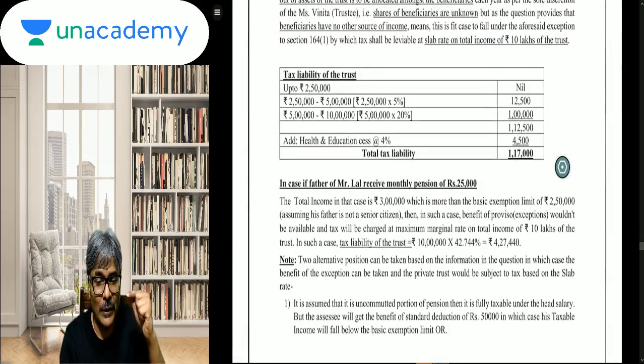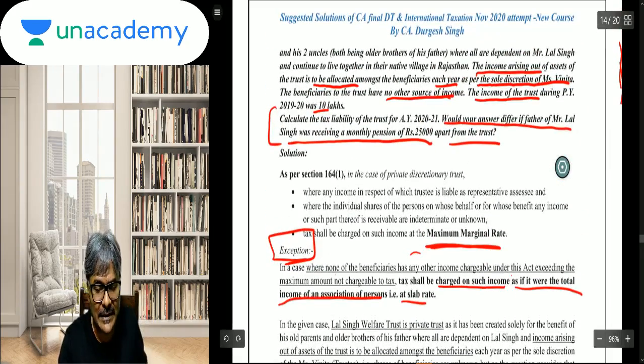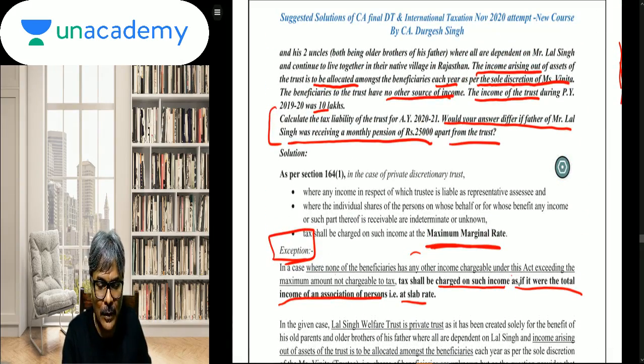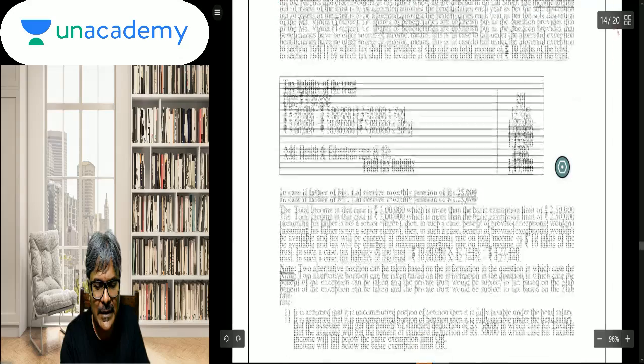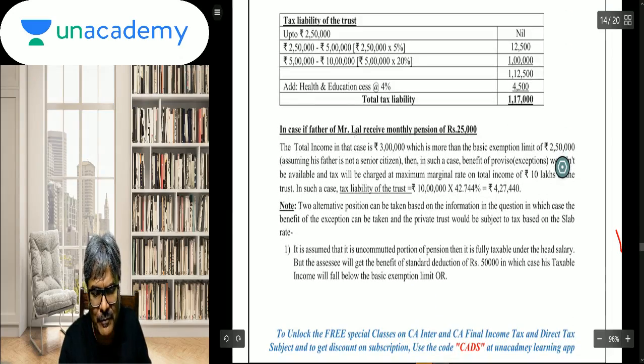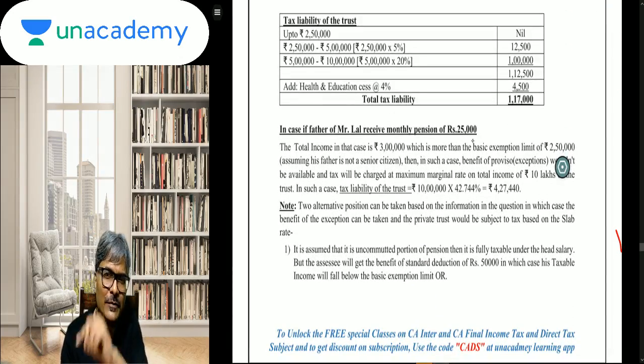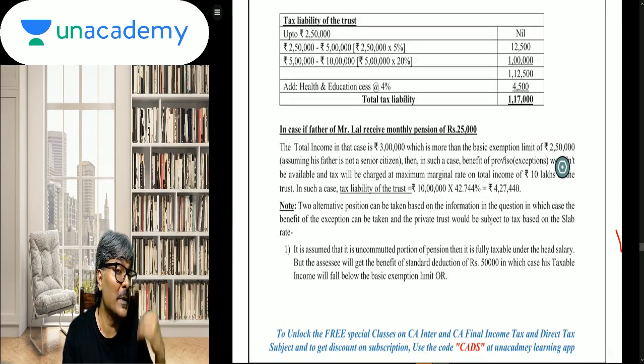So somebody now will say that 3 lakhs is there. So what is needed to get the benefit of the exception? All the beneficiaries. So none of the beneficiaries' income should exceed the basic exemption limit. Only then is the benefit of the exception applicable. But here what is happening, students? The father of Mr. Lal is having the pension of 3 lakhs. And thereby, the benefit of the exception may not be available. And therefore, MMR would be the rate.